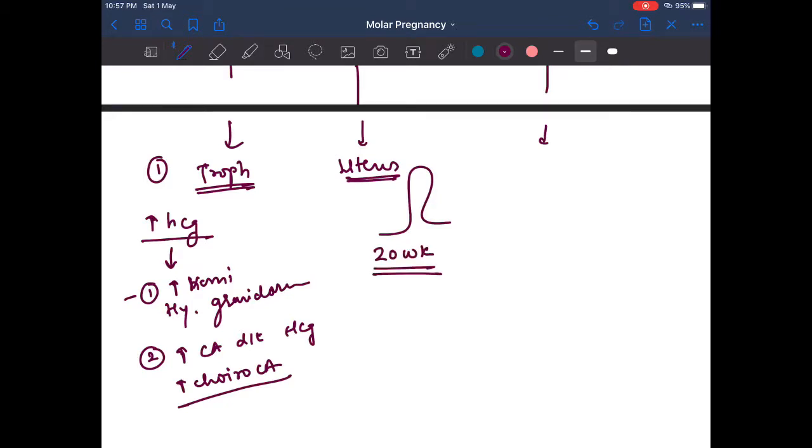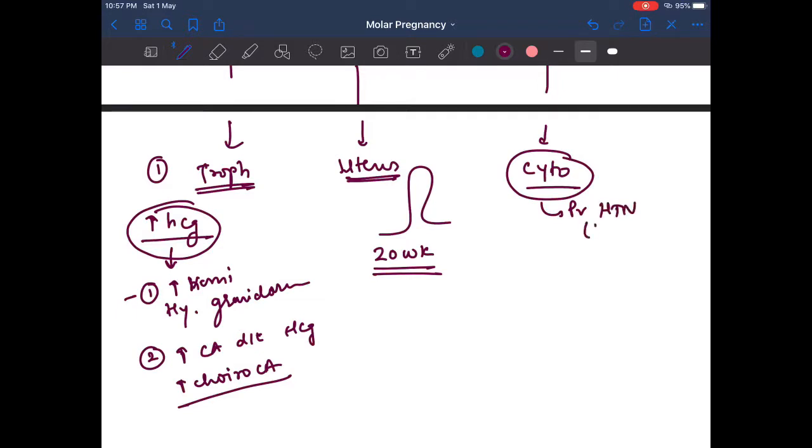Then, since trophoblast increases hCG, the cytotrophoblast normally prevents pregnancy induced hypertension, PIH. Since the cytotrophoblast is dysregulated and not functioning properly, there is an increased risk of hypertension due to pregnancy, that is PIH. PIH complications are also increased.